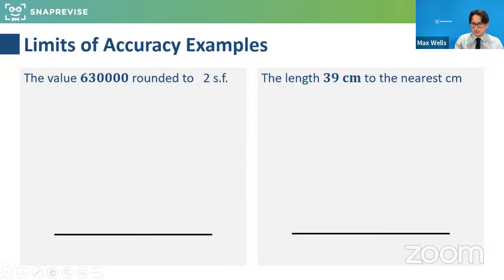So looking at this one here, and looking at how we write it, hopefully this will shed a bit of light on that question. Now, it might be tricky to write in the chat, but I'm going to show this as an example. Can anyone suggest what the boundary numbers are, what the limits of the accuracy are? So what's the lowest value the thing could have been that would have actually rounded up to 630,000?